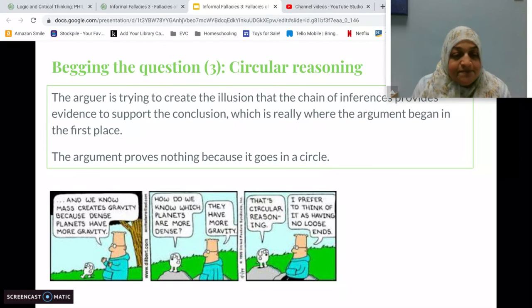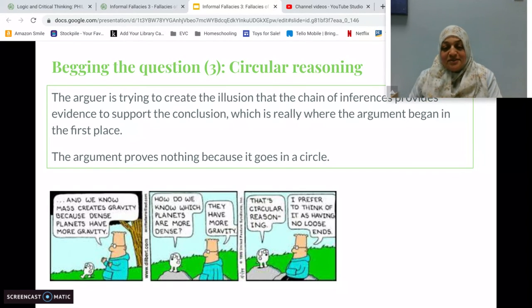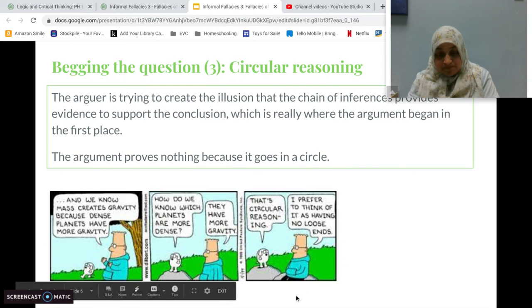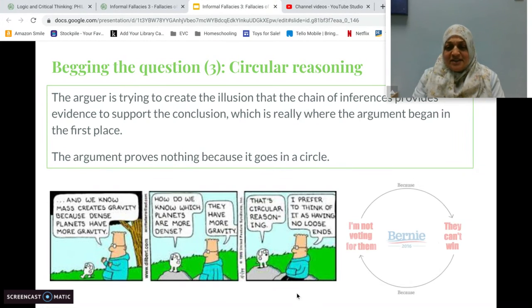Another Dilbert comic, and we know mass creates gravity because dense planets have more gravity. And then, well, how do we know which planets are more dense? Because they have more gravity. And then the dog points out that circular reasoning. So basically what Dilbert is saying is we know mass creates gravity because denser planets have more gravity. And the dog says, well, how do you know they have more gravity? He says, or how do you know they're denser? He says, because they have more gravity. So again, that's sort of circular reasoning. And if it's confusing, it should be. That's sort of how circular reasoning works. It's not giving any additional information.